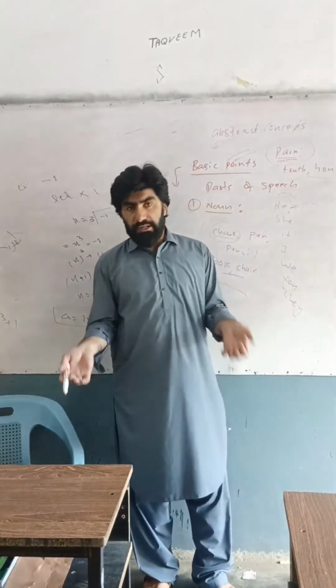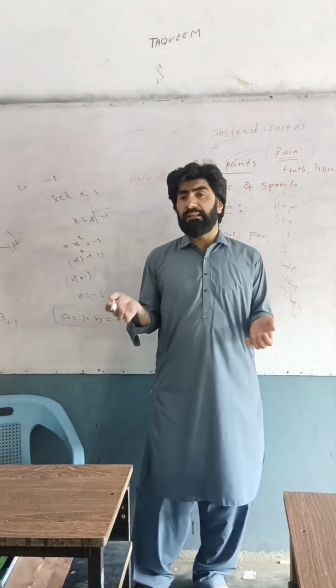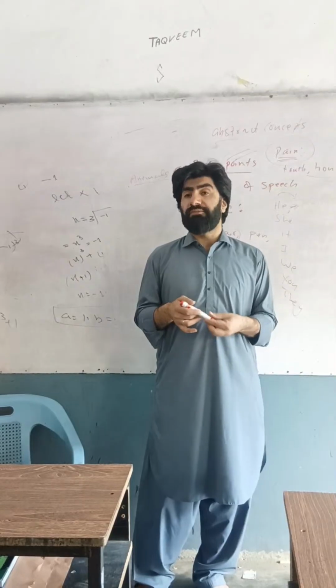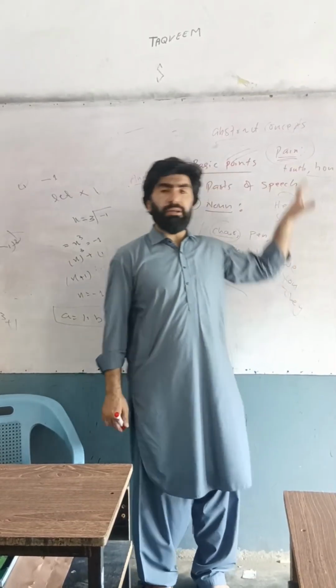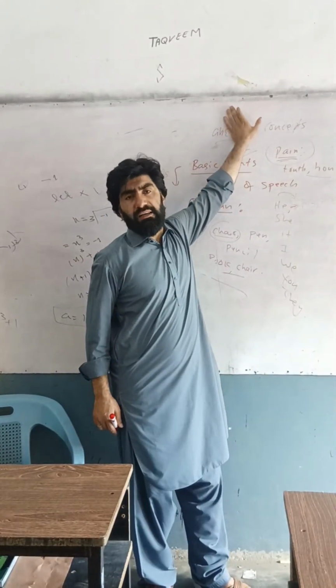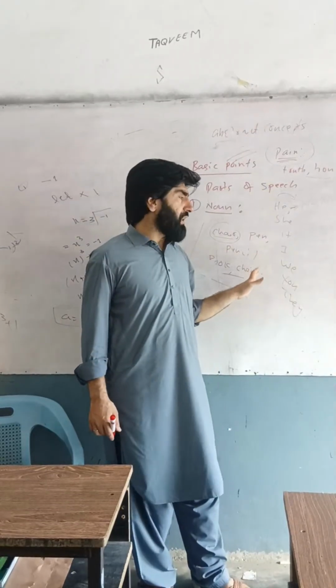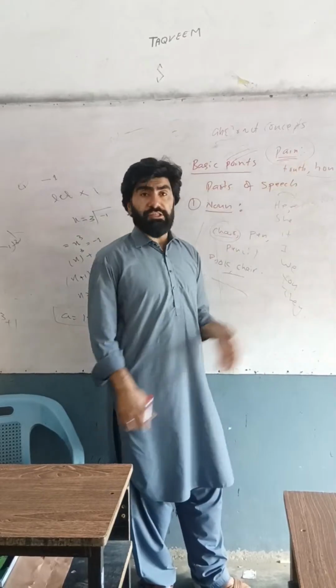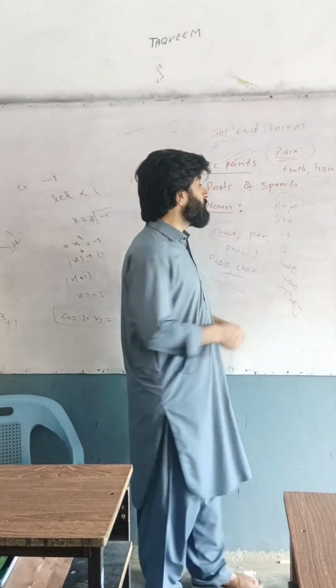And we have demonstrative pronouns like this, these, those. We have reflexive pronouns, as I already mentioned: himself, herself, itself, myself, ourselves, yourself, yourselves, themselves. These are reflexive pronouns. So when to use these pronouns?